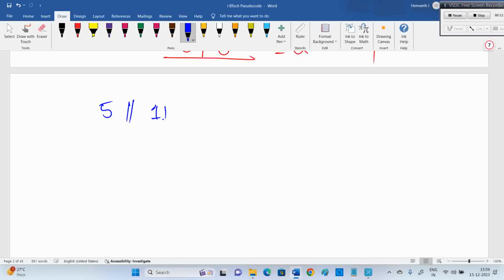5 OR 11, the OR operator. If you want to do the OR operator, single line or double line? Double line. Fine, so there is logical and bitwise logical, both are there. So fine, let it be. That's the OR operator I am talking about. Now first you need to convert 5 into binary. This is bitwise only. Bit to bit you need to calculate.